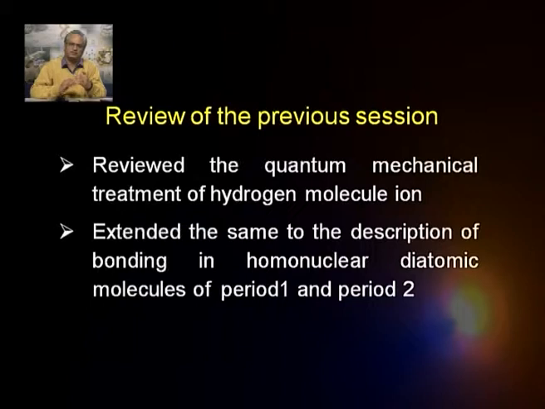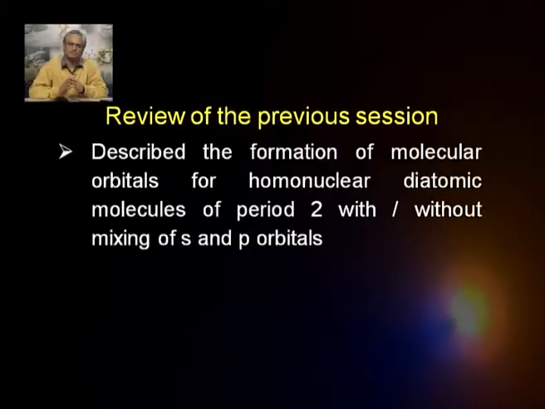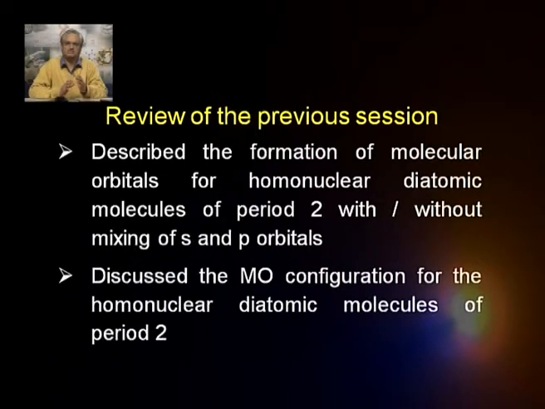Thereafter, in the last session, we extended the treatment to the description of bonding in homonuclear diatomic molecules of period 1 and 2. Then we took up the formation of molecular orbitals for homonuclear diatomic molecules of period 2. We took two cases, one with and the other without the mixing of s and p orbitals, and in the process we got two kinds of molecular orbital energy level diagrams. Then towards the end we discussed the molecular orbital configuration for homonuclear diatomic molecules of period 2.